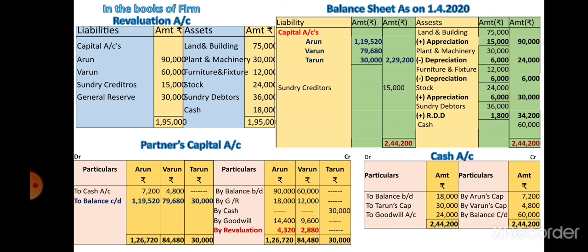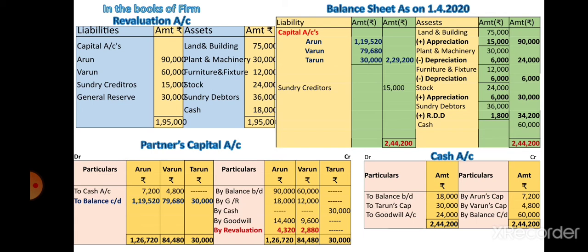Right? Now give the goodwill effect in the partners capital account credit side. By goodwill account 14,400 in Arun's column and Varun's column 9,600 as retained in the business.